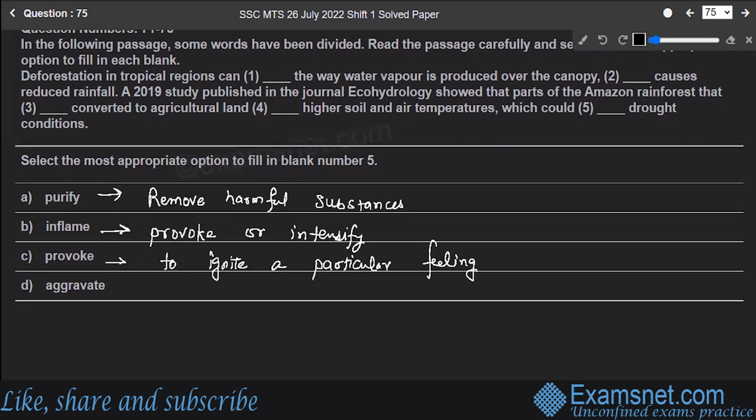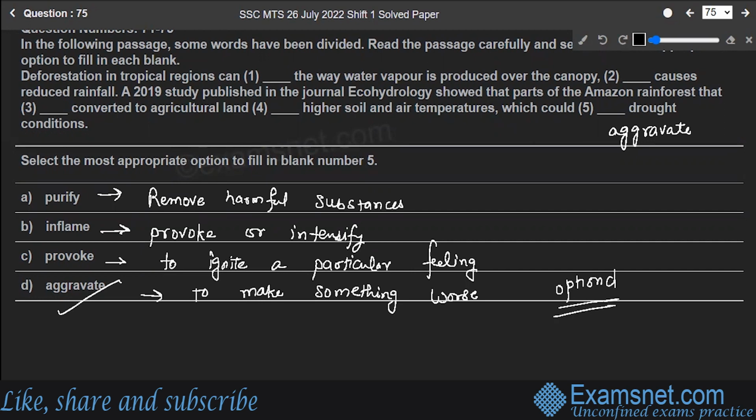Then is the word aggravate. It means to make something worse. Correct. So which can be filled in the blank: which could aggravate drought conditions. So option D is the correct one to fill in the blank. Hope you're clear with this.